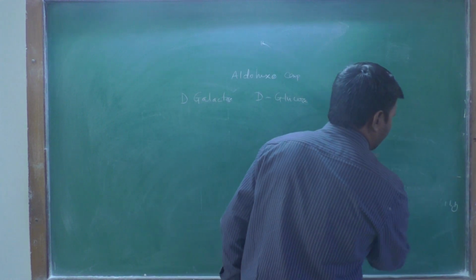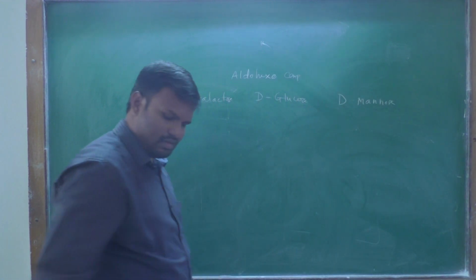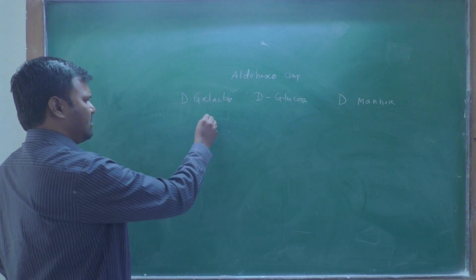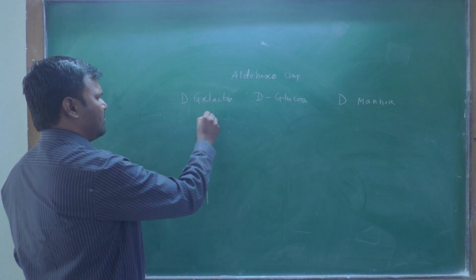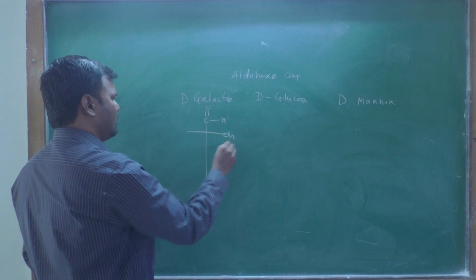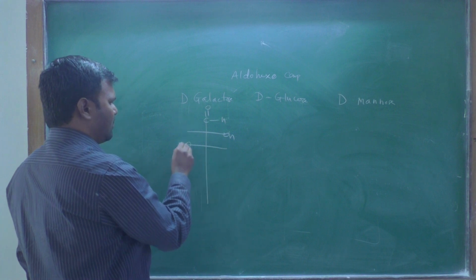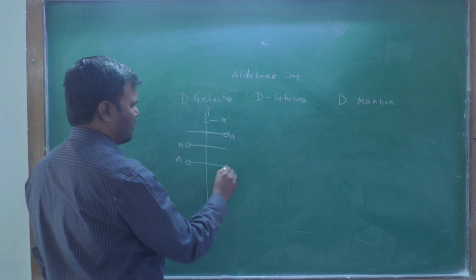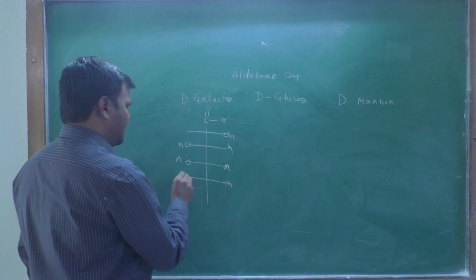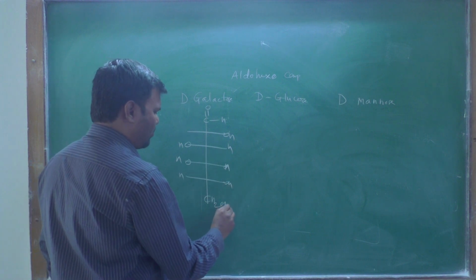By using some terms we will study. Okay, galactose is looking like that. This is the galactose compound.